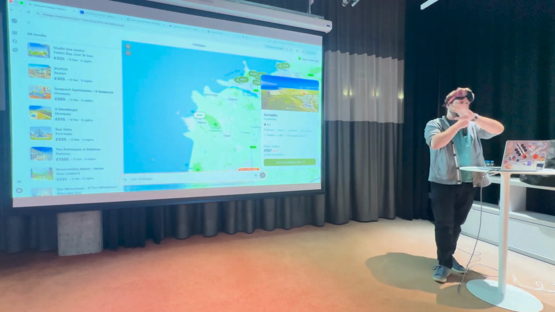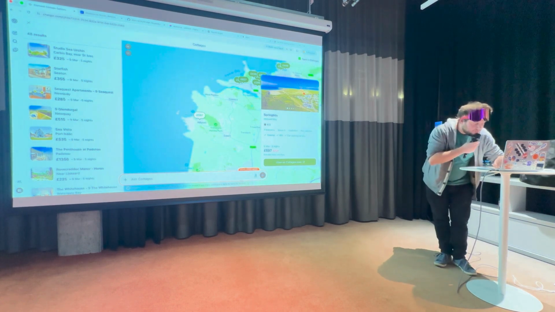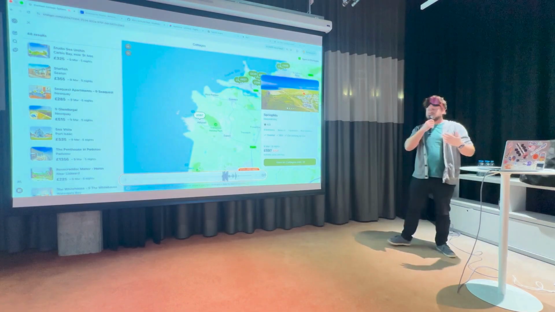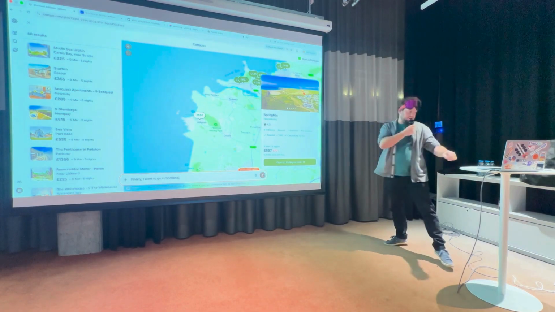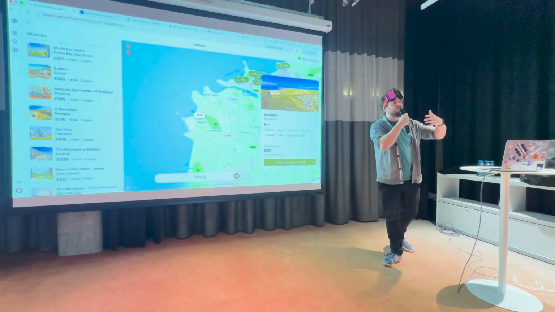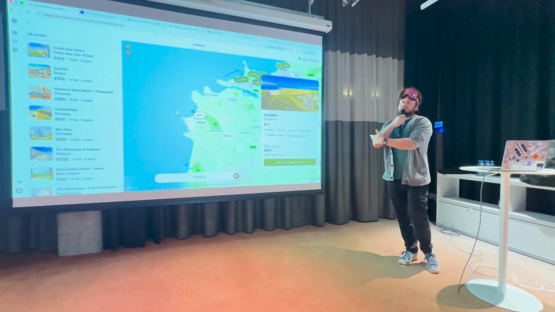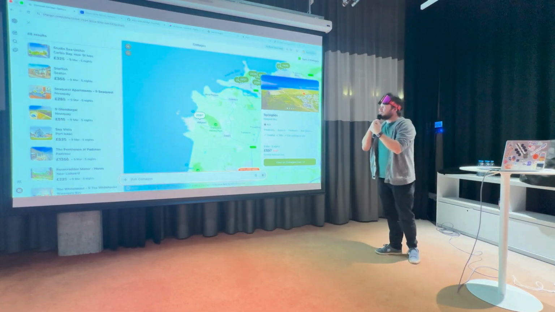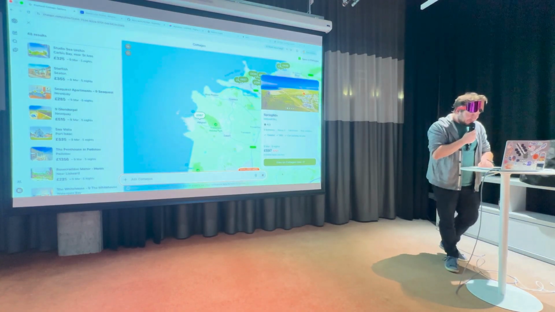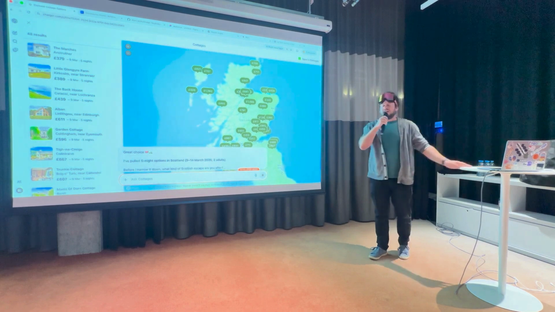And I can click around on the UI, or I can go inside the conversation and say, finally I want to go to Scotland. What's nice here is that when I'm developing this application, I have the ability to react both to interaction of the user with the UI, or interaction of the user with the model through the conversation, in order for it to update accordingly. Yeah, here we go. So we're in Scotland now.